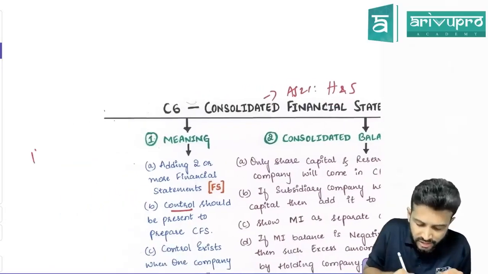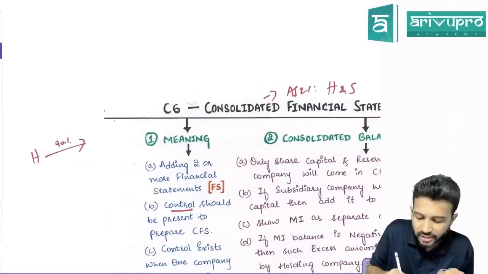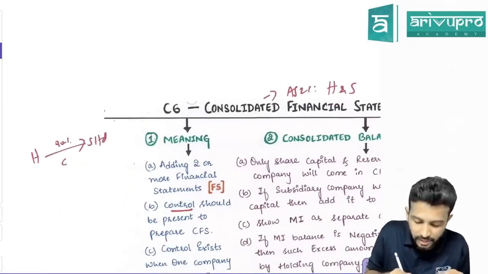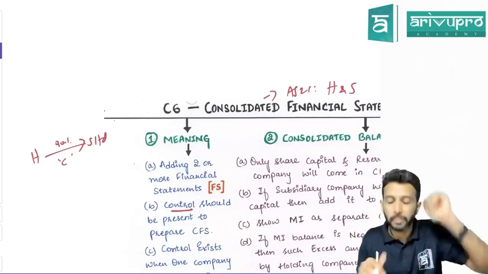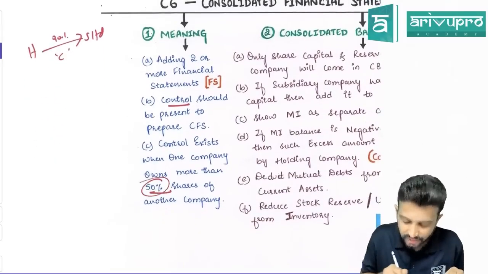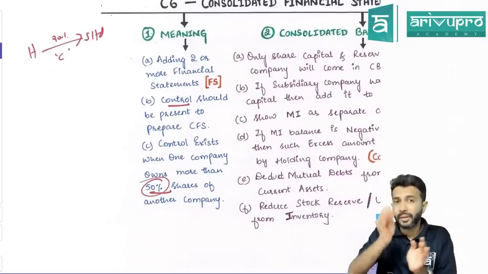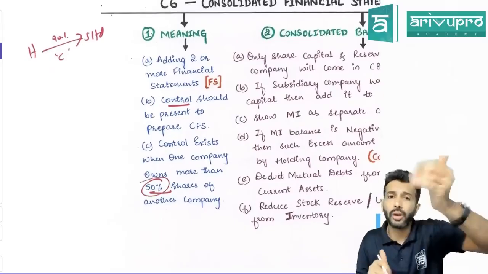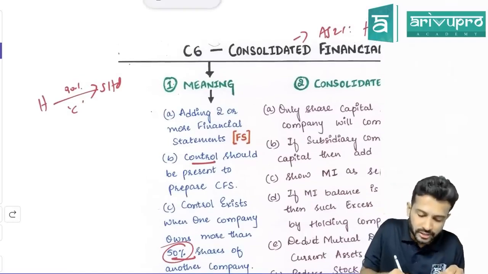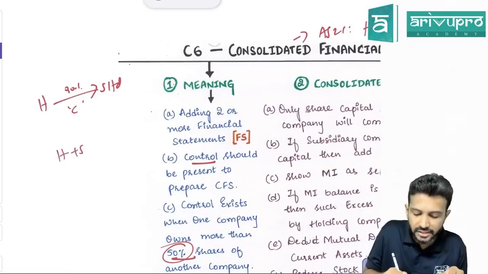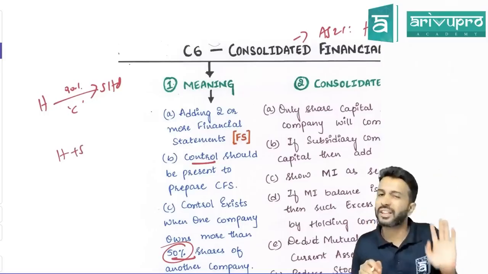So let's say H Limited has 90% shares in S Limited. So can we say H Limited has control over S Limited? Yes. Sir, when do you get control? If one company owns more than 50% shares in another company, then we call the company holding shares the holding company. Another company, we call it as subsidiary company. So consolidated financial statement is simply taking H's financial statement and adding up with S's financial statements.